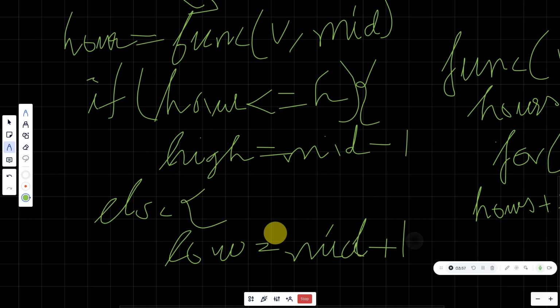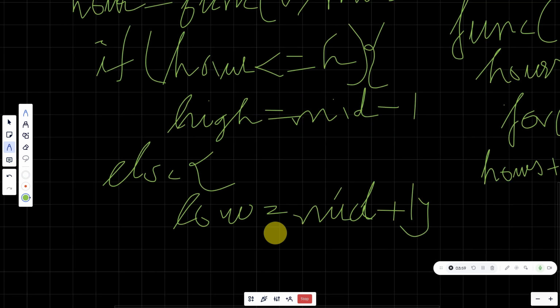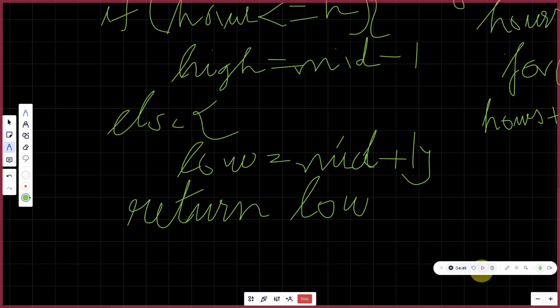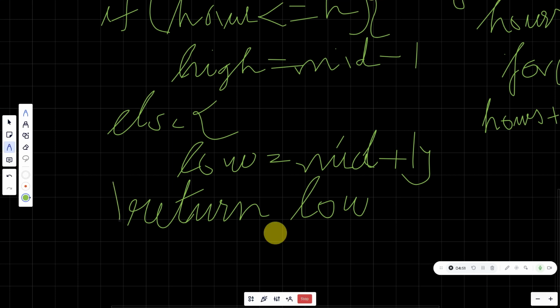So after this we'll just return the low. So always the value which has been written as low is our answer. In any binary search that has been occurring, the value of this is our answer. The low will be our answer.